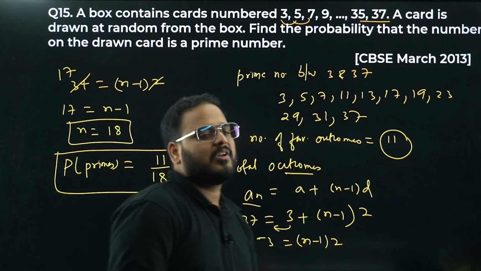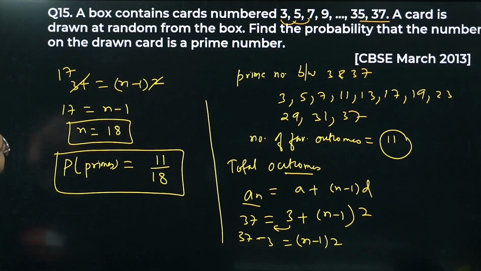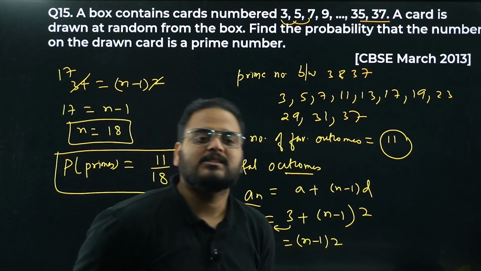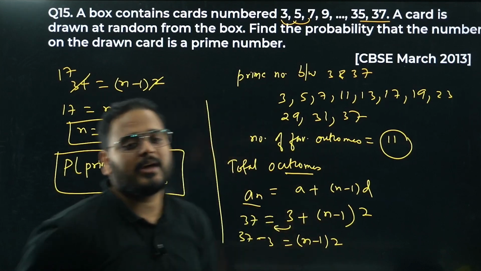Can be asked for 3 marks. Again, AP by Q. CBSE March 2013 paper asked for 3 marks. Similar questions can be asked. You can see here probability has application of AP in it. Okay, a very good question.